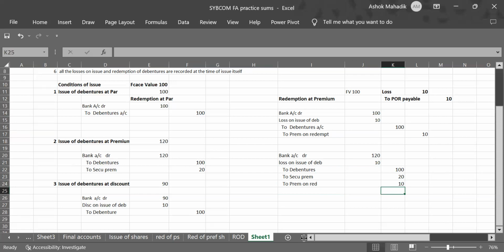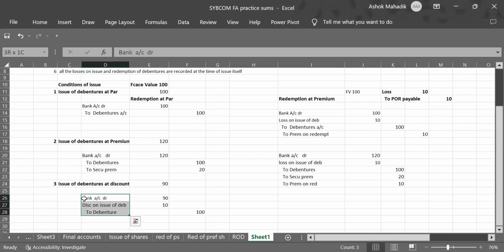So basically you should first know the basic entries for issue of debenture. If redemption is at par, entries remain as they are. If it is at premium, only one basic entry you have to incorporate in that entry of issue.